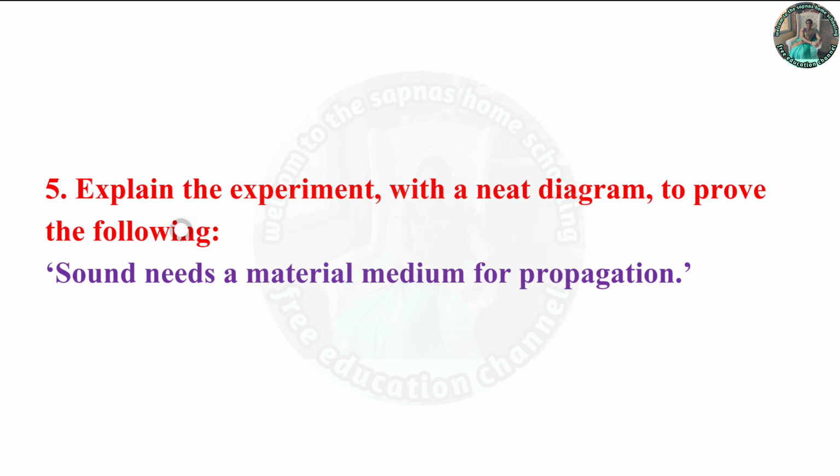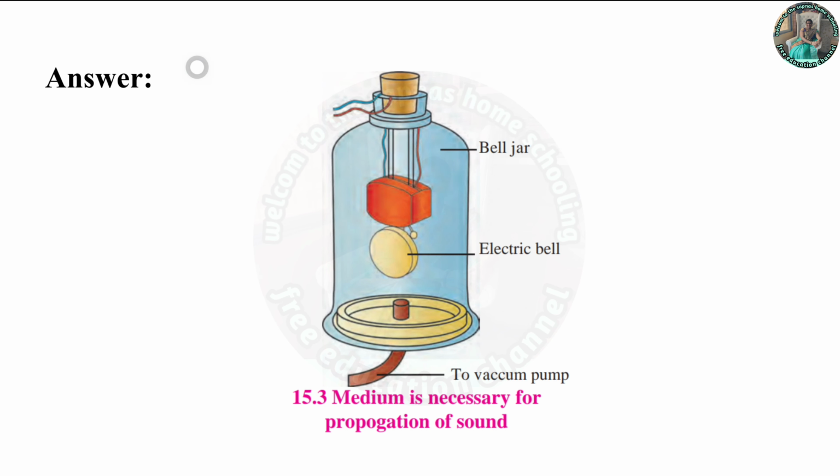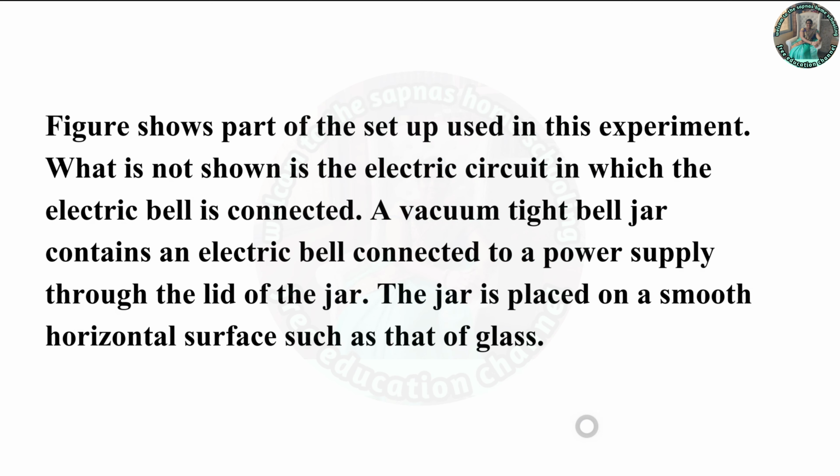Now question 5: explain the experiment with a neat diagram to prove the following. Sound needs a material medium for propagation. So here it's a bell jar, an electric bell, and a vacuum pump. A medium is necessary for the propagation of sound. The figure shows part of the setup used in this experiment.